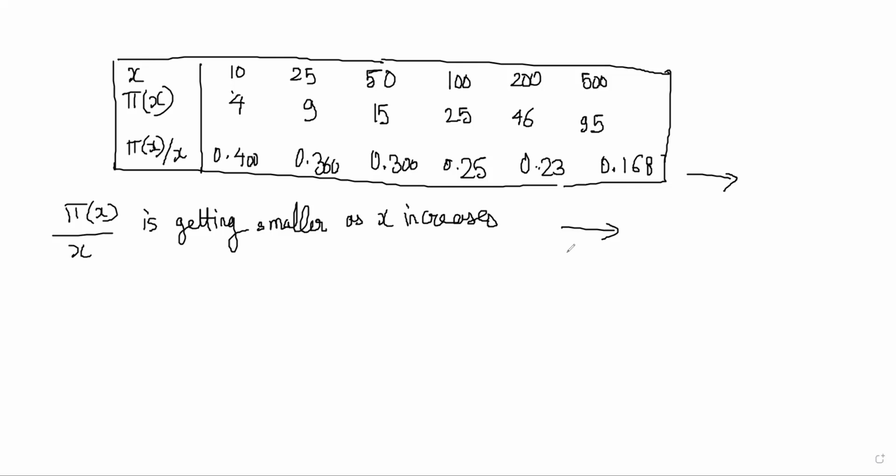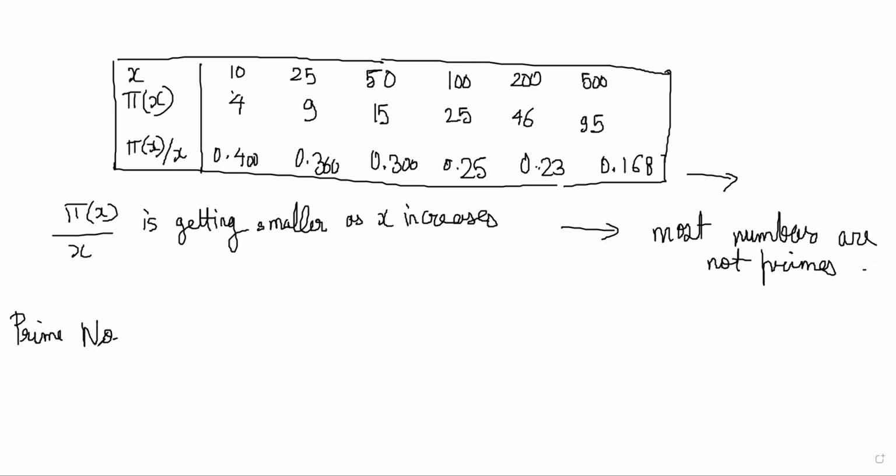So what we can say here is a simple statement that most numbers are not primes, because the ratio keeps diminishing. Correct. So there is the prime number theorem, which was proved in the late 1800s. This is very important because it gives us an estimate of how many prime numbers there are up to a certain number, right?